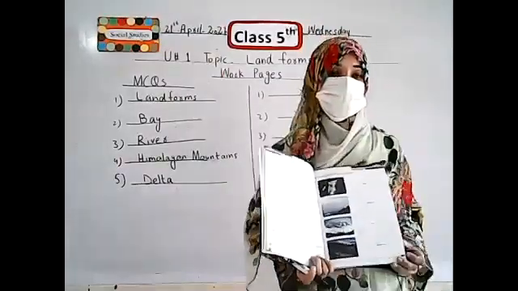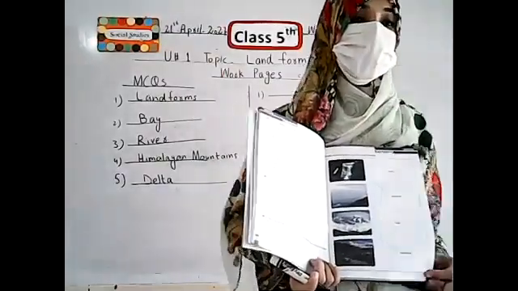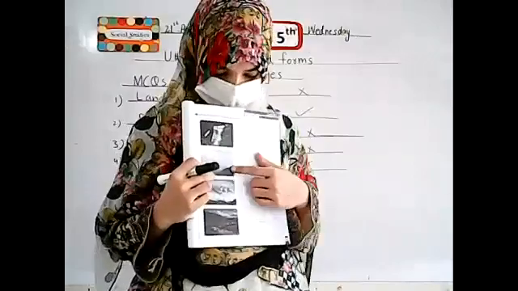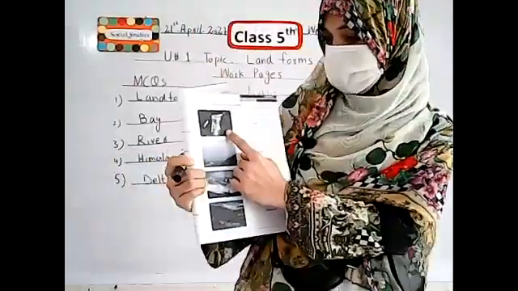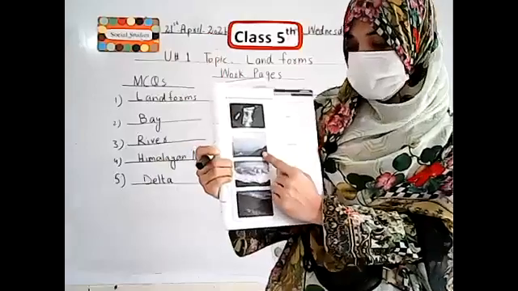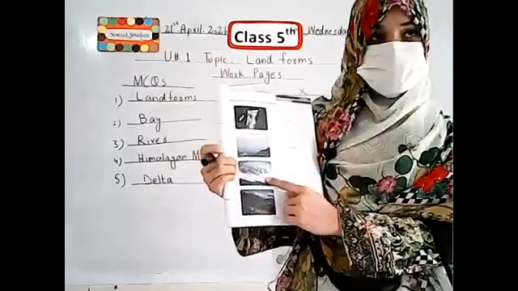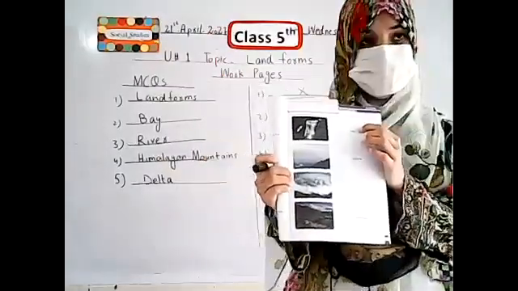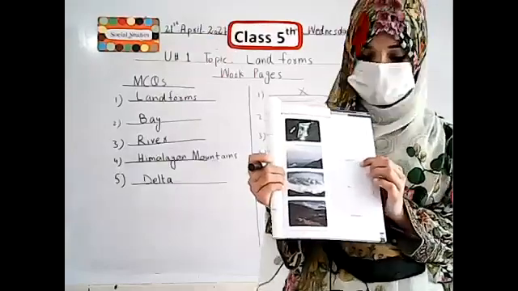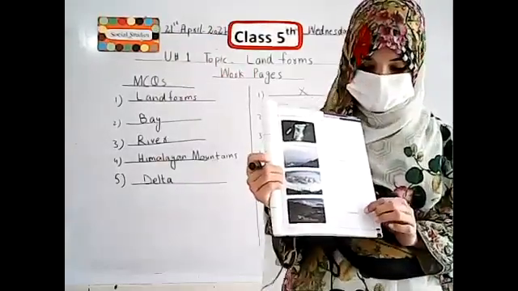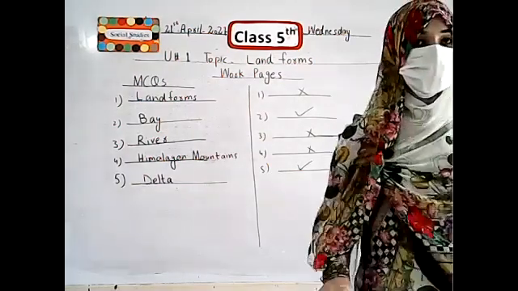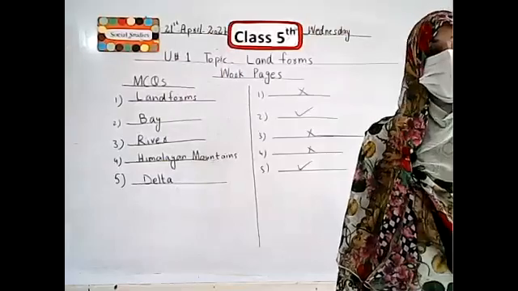Now come to the next page, page number 11. On this page, you see pictures. First picture is waterfall. The second one is hills. The third one is mountains. The fourth one is valleys. And their names, first is valley, second is waterfall, third one is hills, and the fourth one is mountains. Students, we can match these pictures with their correct names. Okay. Now start matching.